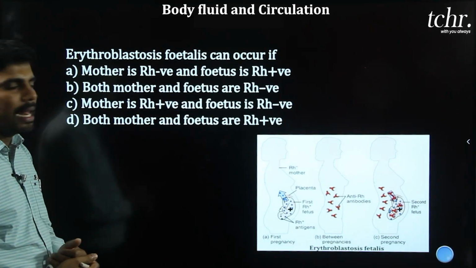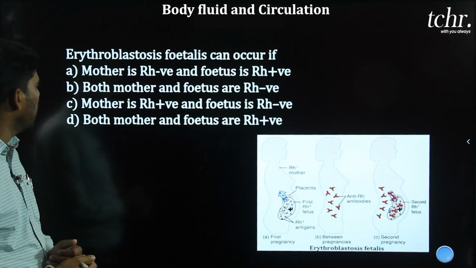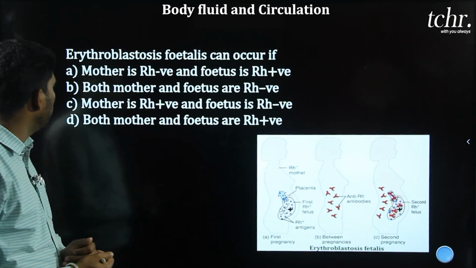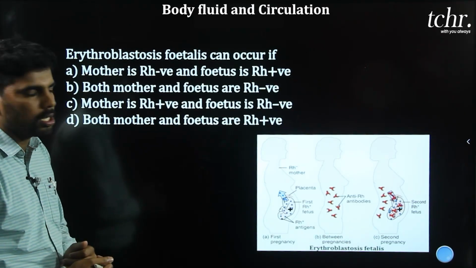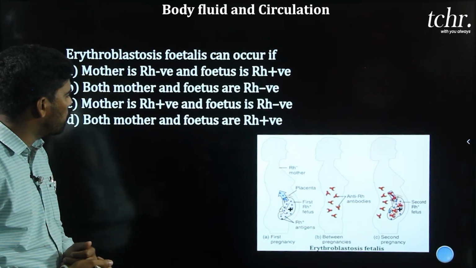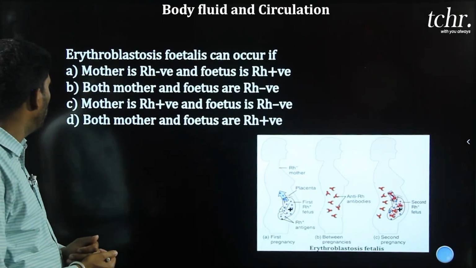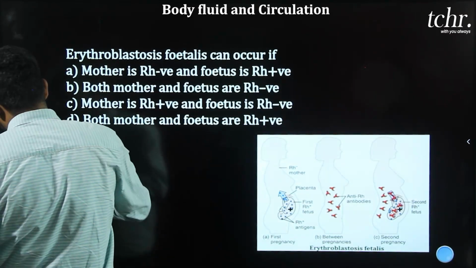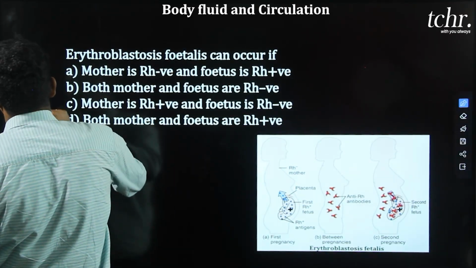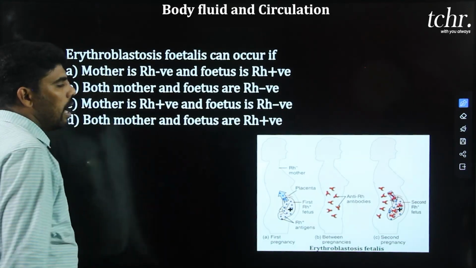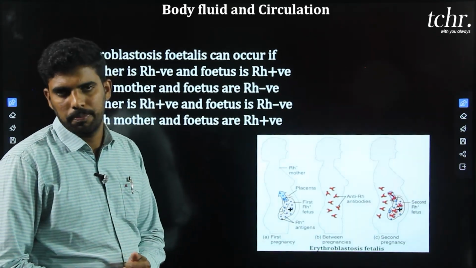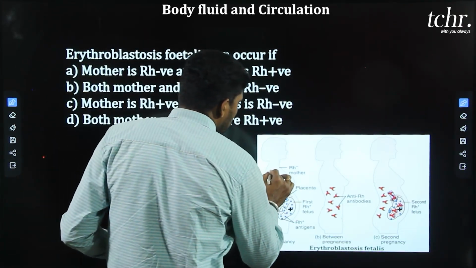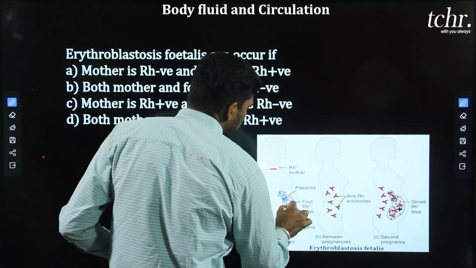Erythroblastosis fetalis can occur if: option A, mother is Rh negative and fetus is Rh positive. Option B, both mother and fetus are Rh negative. Option C, mother Rh positive, fetus Rh negative. Option D, both mother and fetus are Rh positive. Erythroblastosis fetalis is also called Rh incompatibility. It occurs when the mother is negative blood and the fetus is positive blood.